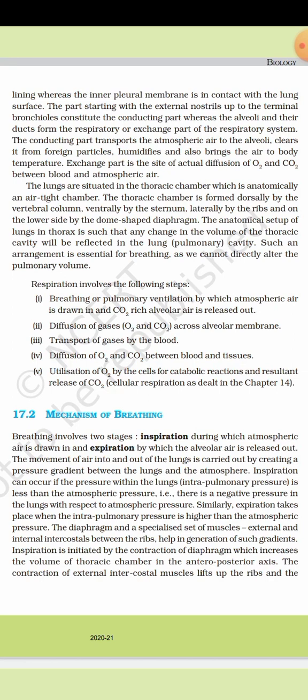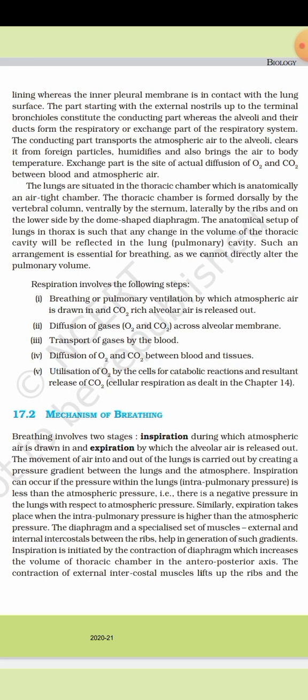Respiration involves the following steps. First, breathing or pulmonary ventilation, by which atmospheric air is drawn in and CO2-rich alveolar air is released out. Second, diffusion of gases, O2 and CO2, across the alveolar membrane. Third, transport of gases by the blood. Fourth, diffusion of O2 and CO2 between blood and tissues. Fifth, utilization of O2 by the cells for catabolic reactions and resultant release of CO2.